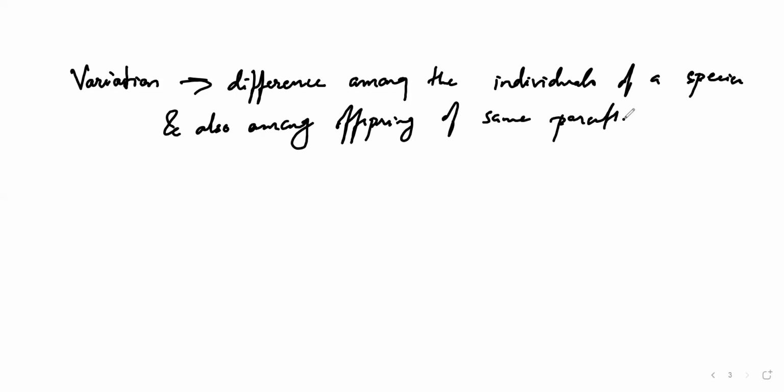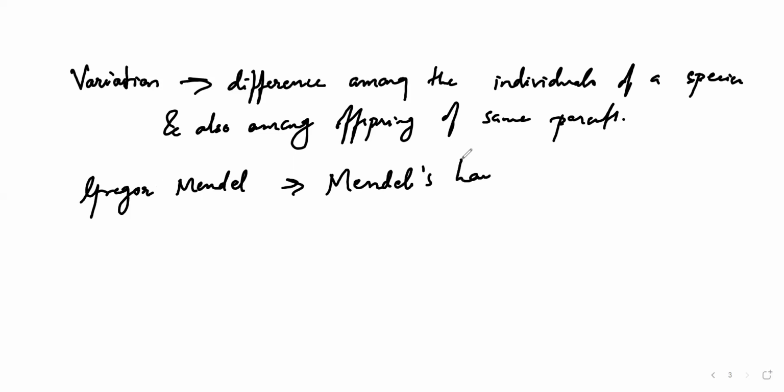So in this heredity, the variations may be heritable or non-heritable, meaning either they have been passed from the ancestors or they may not. According to that only we get variations in individuals. On the basis of heredity, there is a law given by Gregor Mendel, and that law is called Mendel's law. He had generally given three laws.